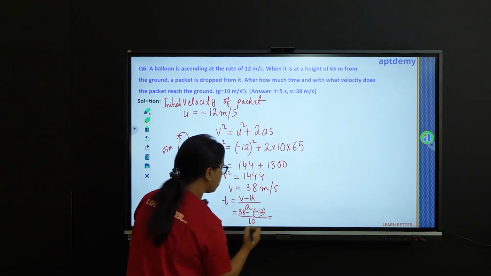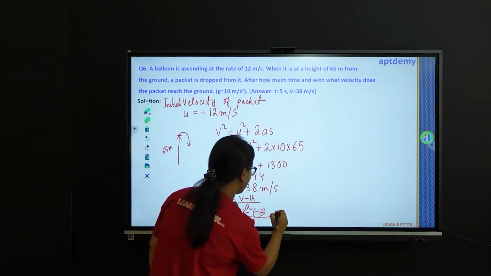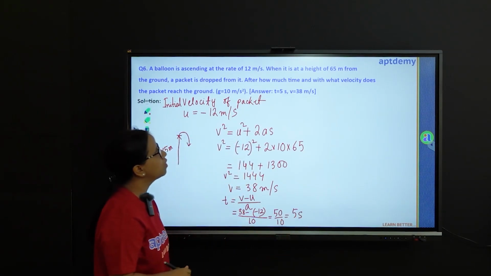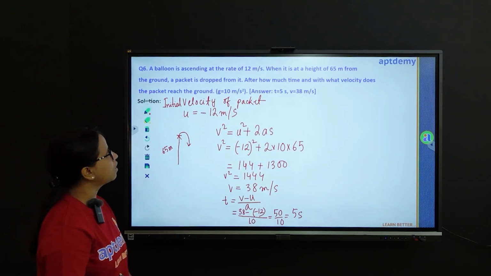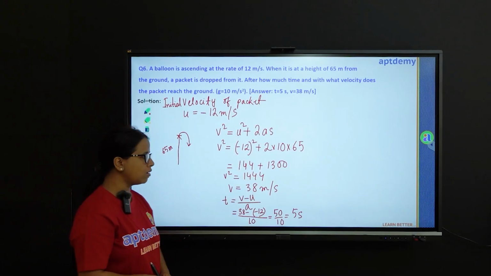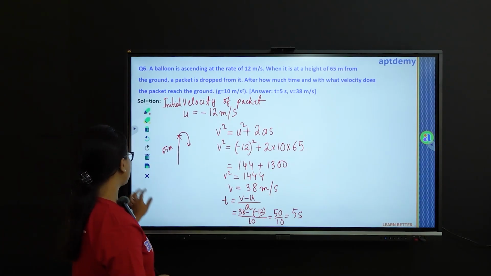So we get this as 5 seconds. So the time taken by the packet to reach the ground with a velocity of 38 meter per second is 5 seconds.